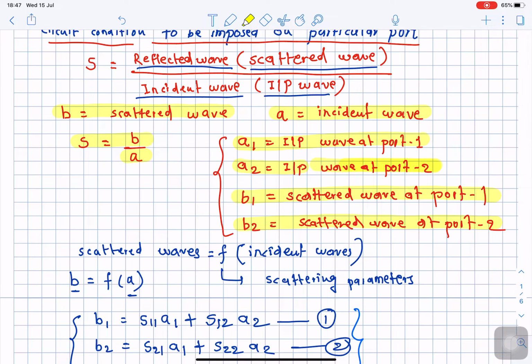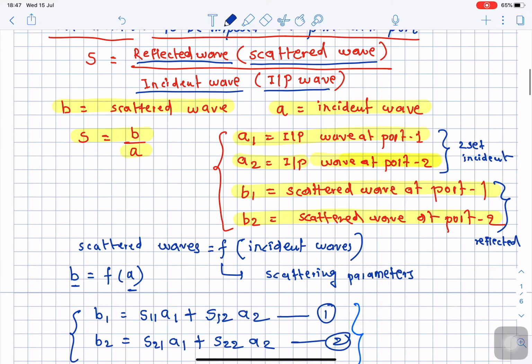Okay, so with this basic definition, these are the 2 sets of incident waves, and similarly these are the 2 sets which indicate reflected or scattered waves. So we have a couple of incident waves and a couple of reflected waves.